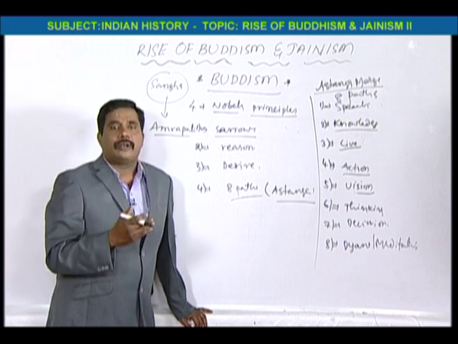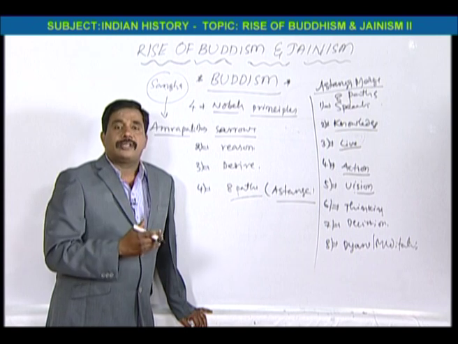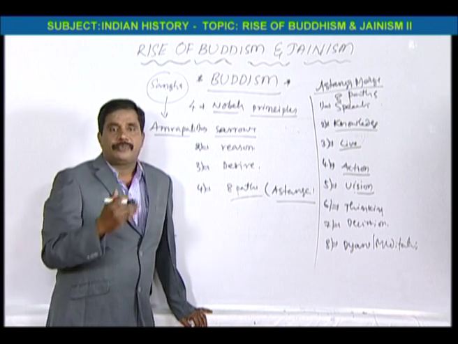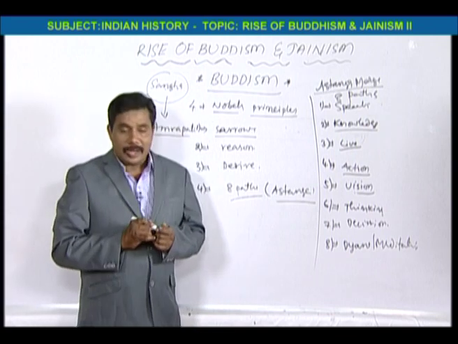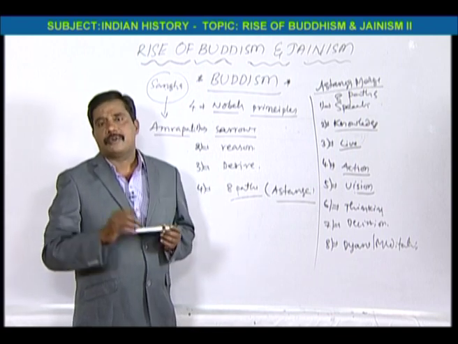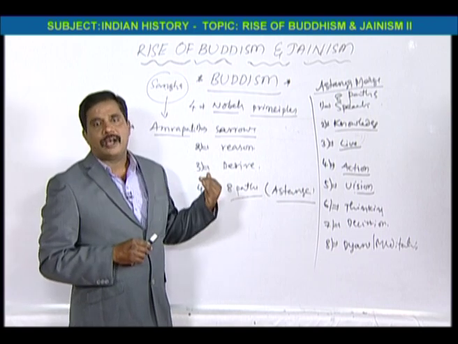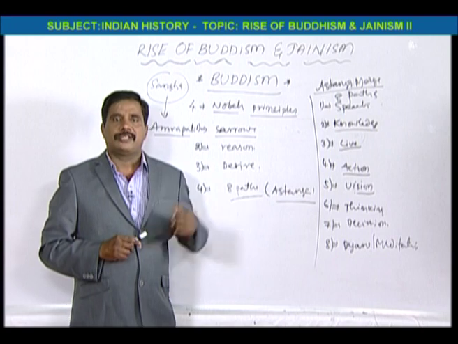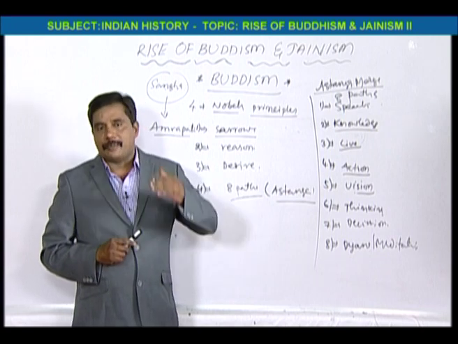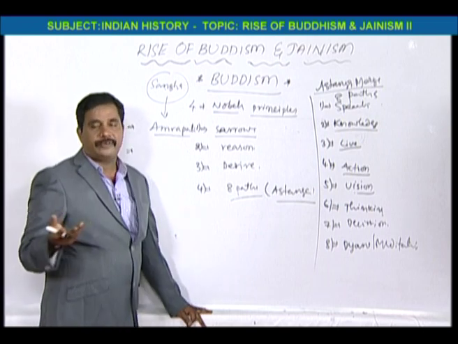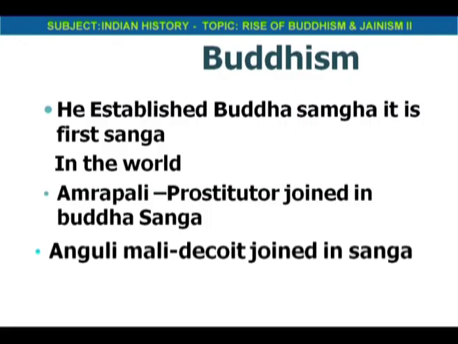She was loved by Ajatashatru. He wanted to marry her, but she rejected him. She came to Buddha and took admission in the Bauddha Sangha. One prostitute also joined the Sangha, and one dacoit, one thief, that is Angulimala. This is the dacoit.